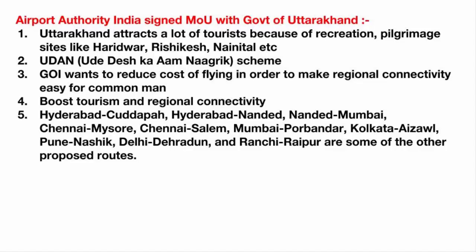Now, there is one very important government scheme, which is called UDAN, the Regional Connectivity Scheme. The full form of UDAN is Ude Desh Ka Aam Nagrik. As per this scheme, the government has decided to reduce the cost of flying so that a common man can fly. So you see that there is political will, the government is interested, you also have a scheme, and then you have funds for it. All you need is infrastructure. That is the reason the Airport Authority of India has signed a Memorandum of Understanding with the Government of Uttarakhand. Clearly this kind of move will boost tourism and air connectivity for the local public. So the key scheme to remember here is UDAN.